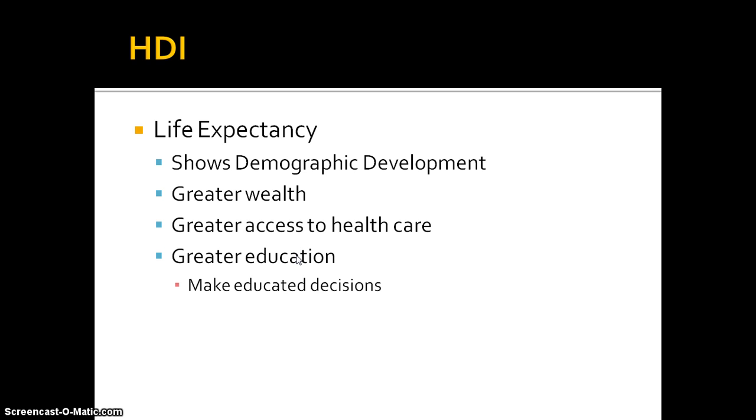It also means gaining access to the information so that people can make healthier decisions, the free time to exercise and take care of your physical well-being, and access to food, the ability to sustain yourself over a lifetime. So that's going to be a fairly simple indicator of development.